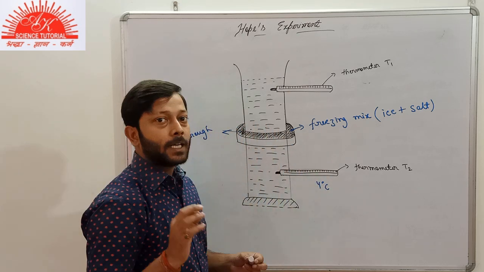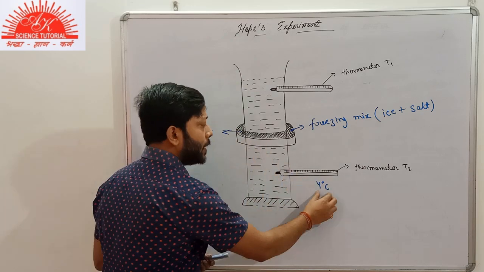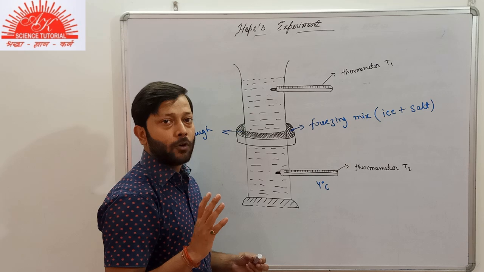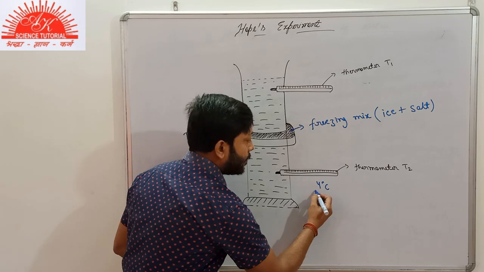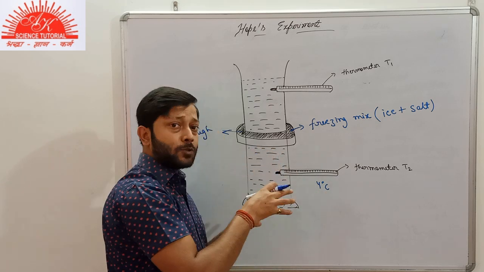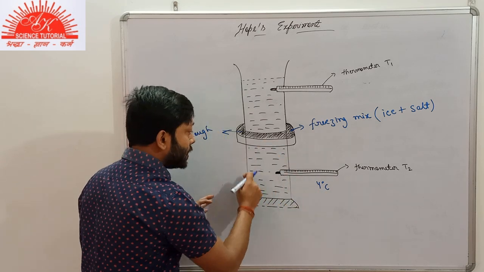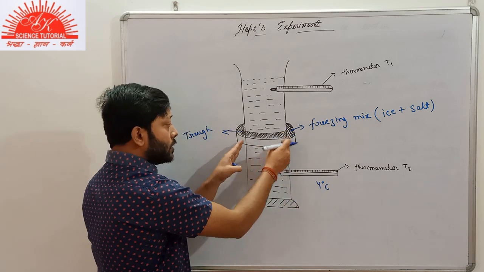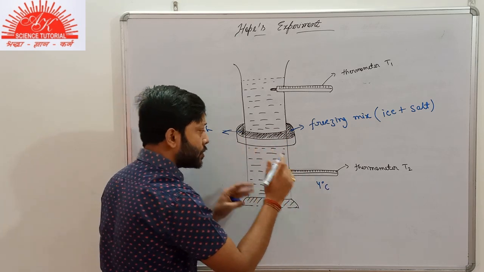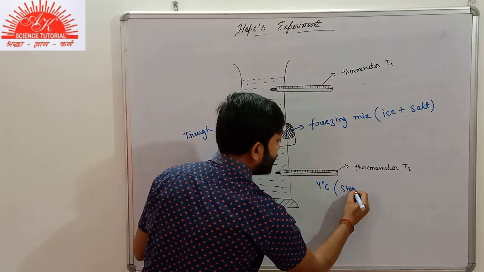And then the temperature will be steady, it will be constant, it won't decrease further below 4 degrees Celsius. As soon as the temperature of the whole lower section of water comes to 4 degrees Celsius, the temperature will be constant.